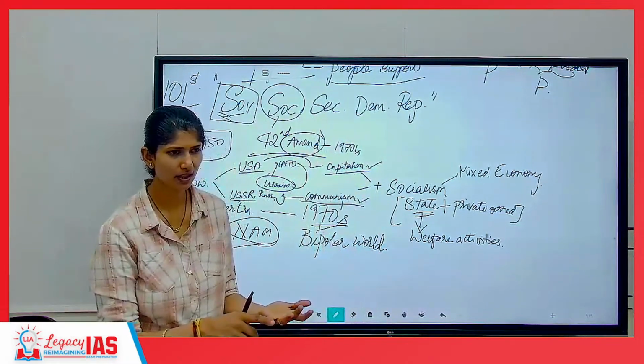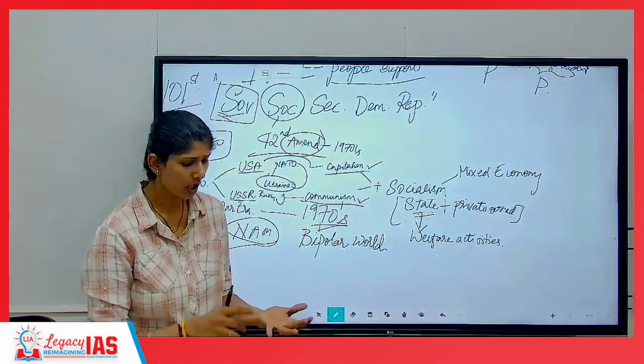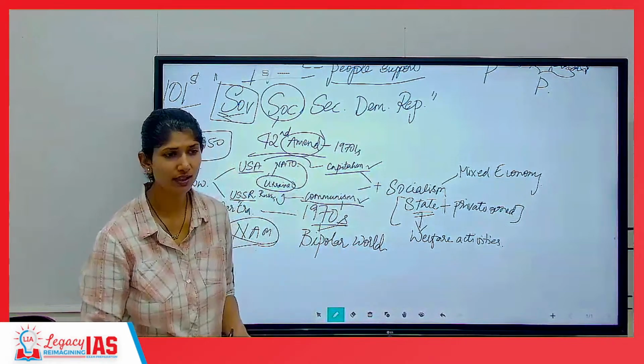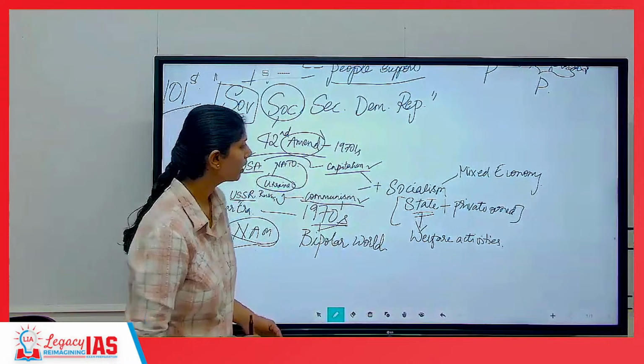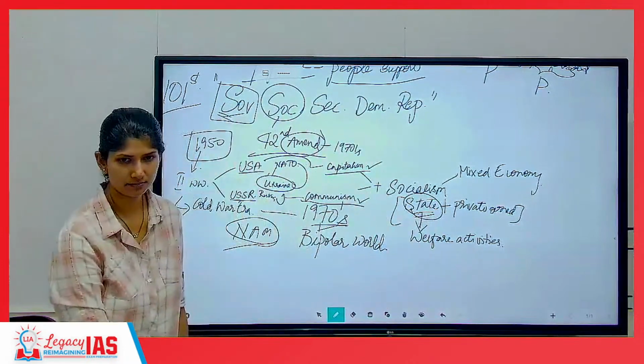Today you have the midday meal scheme. Today you have the PDS system, public distribution system, ration shops. Today you have RTE, right to education, compulsory education up until the age of 14 years, or that is up until your 10th standard. This is the role of the state.